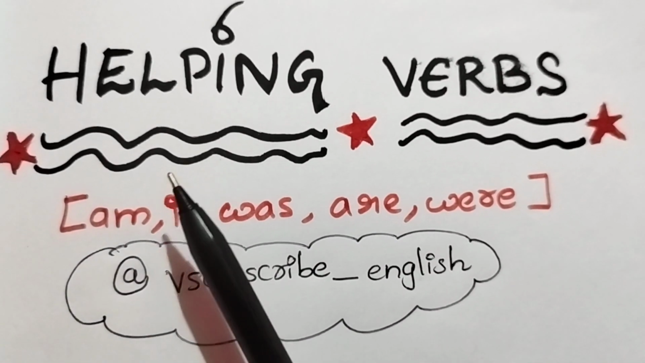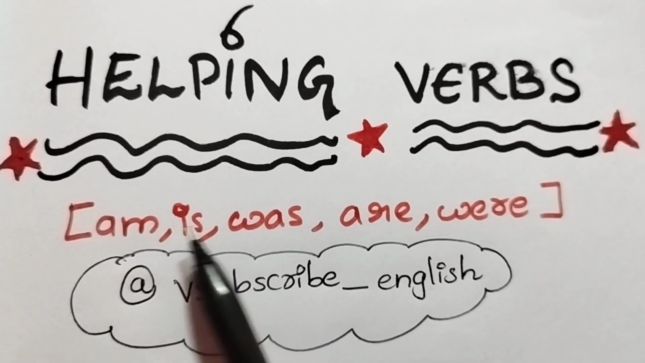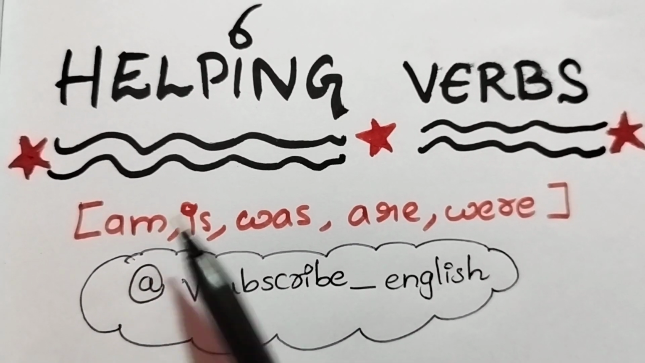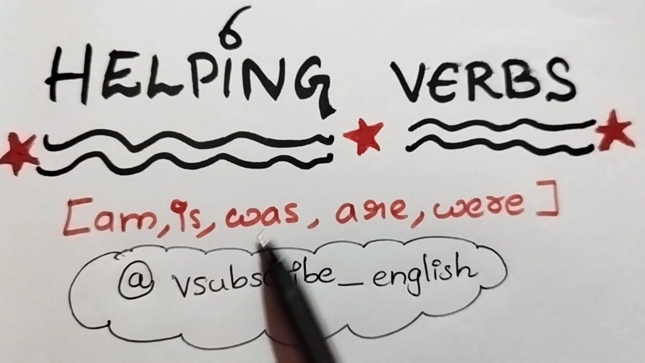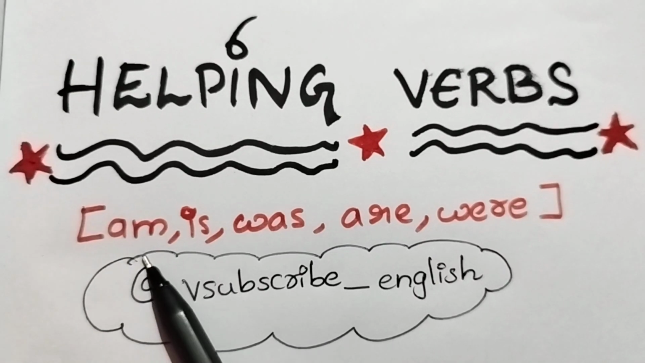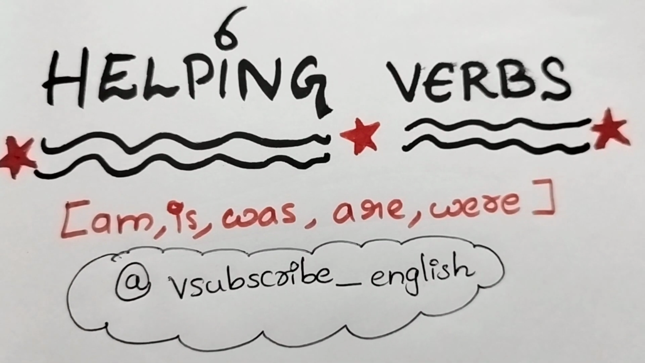So in this video I'm going to teach you about using helping verbs with different pronouns. The helping verbs are am, is, was, are and were. I'm going to explain to you how to use these helping verbs with certain pronouns.